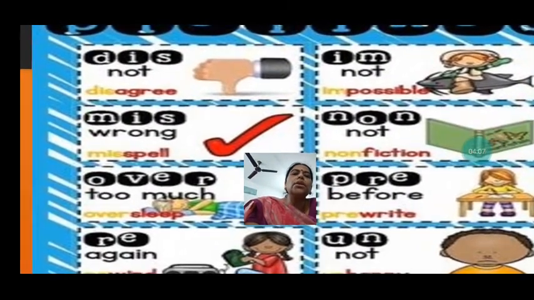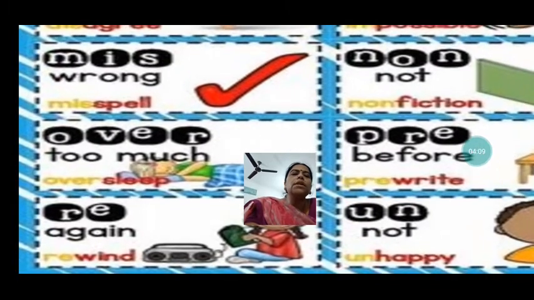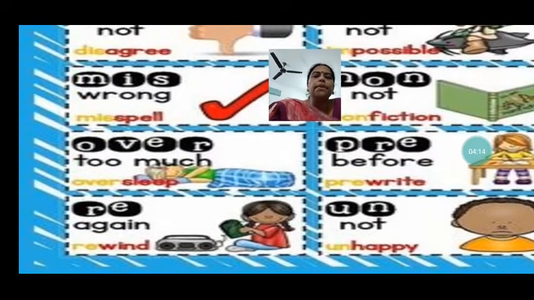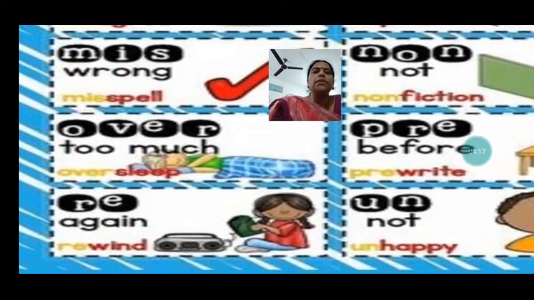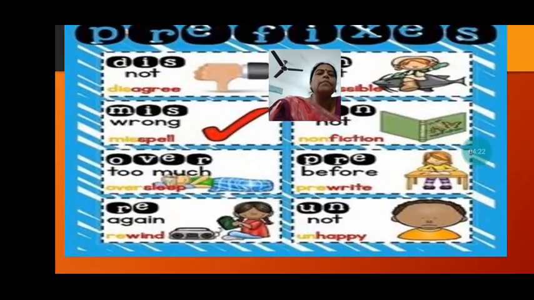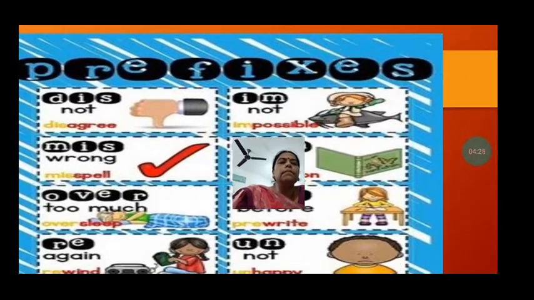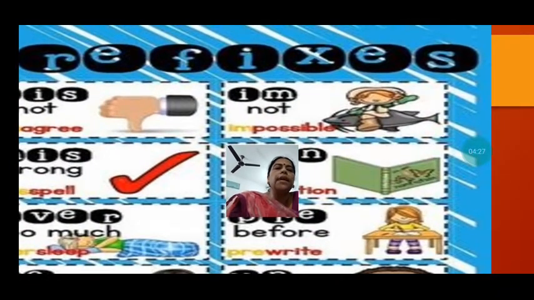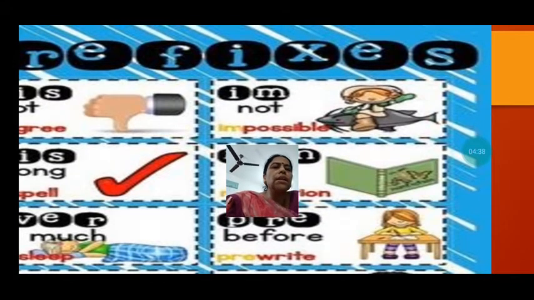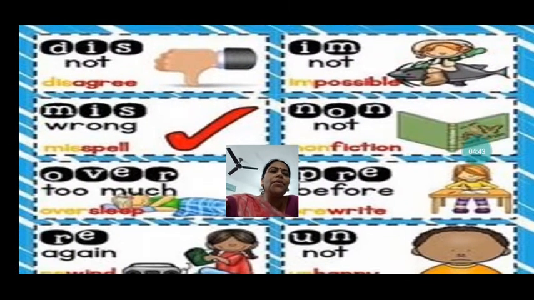Then oversleep. It means too much sleep. We should not oversleep. Then rewind. Rewinding the cassette, to listen to it again. Then possible. If we add im to that, it becomes impossible. First it was possible for her to drive the, what is that? It is a fish. The girl is sitting on the fish. So it is impossible to sit and ride on a fish. It is not a camel.